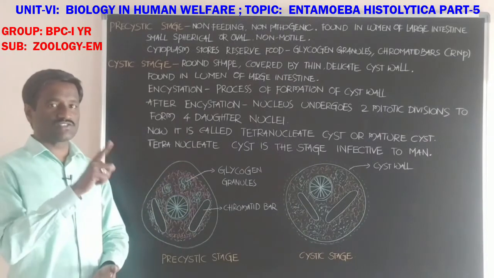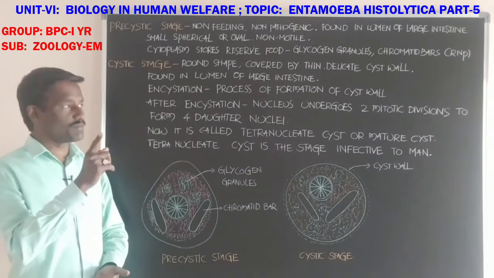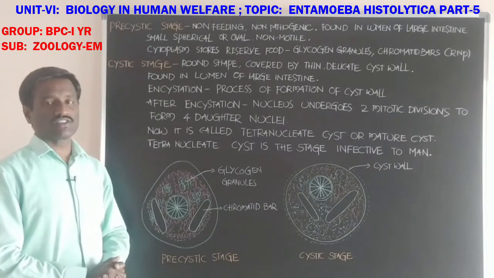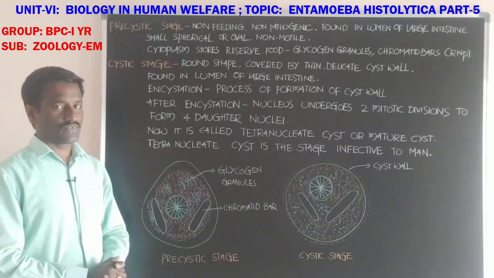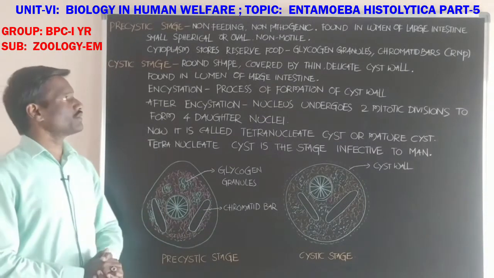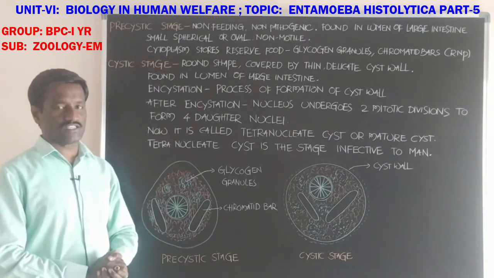First is trophozoite, second is pre-cystic stage, third is cystic stage. You already know about the trophozoite stage.